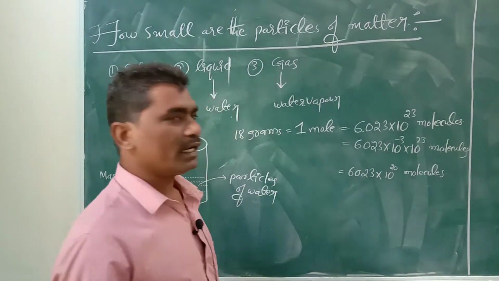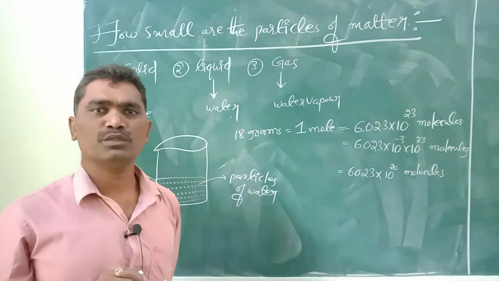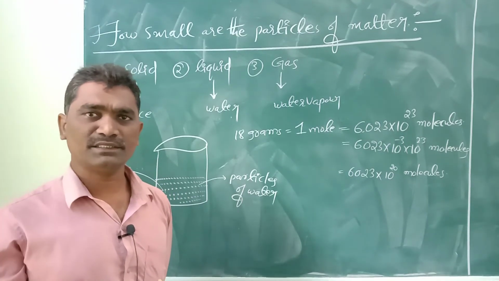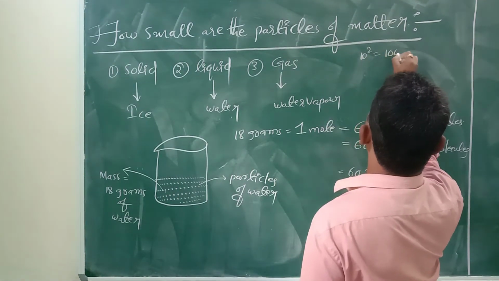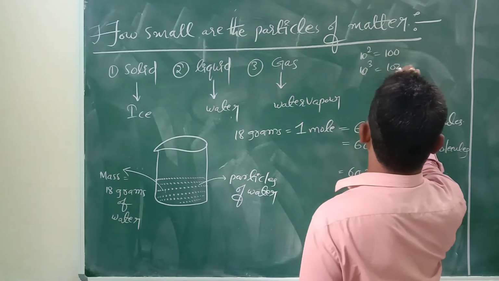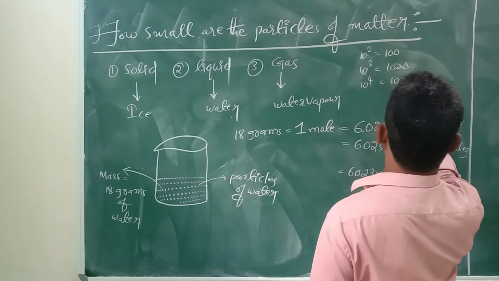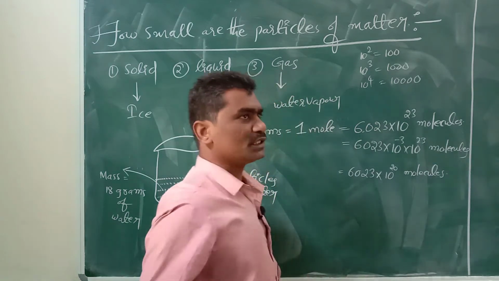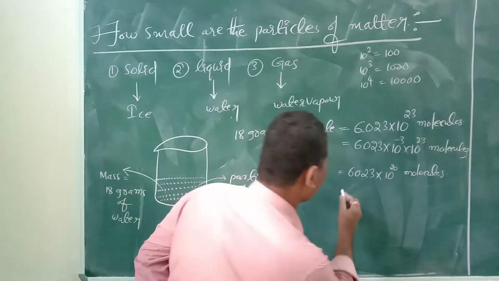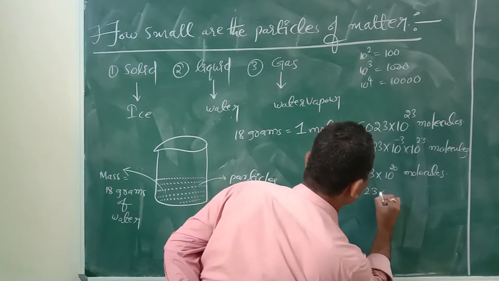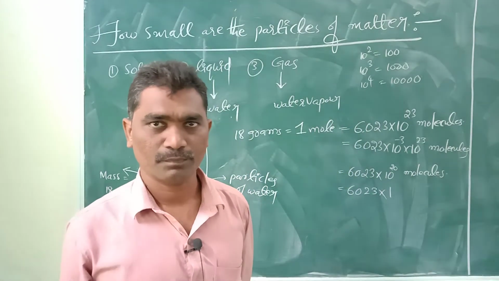Already you might know 10 to the power of 2 means after 1 we keep 2 zeros, 10 to the power of 3 means after 1 we keep 3 zeros. For example 10 to the power of 2 is 100, 10 to the power of 3 is 1,000, 10 to the power of 4 is 10,000, after 1 four zeros. Same like that, here 6023 into 10 to the power of 20 means 20 zeros we have to put.